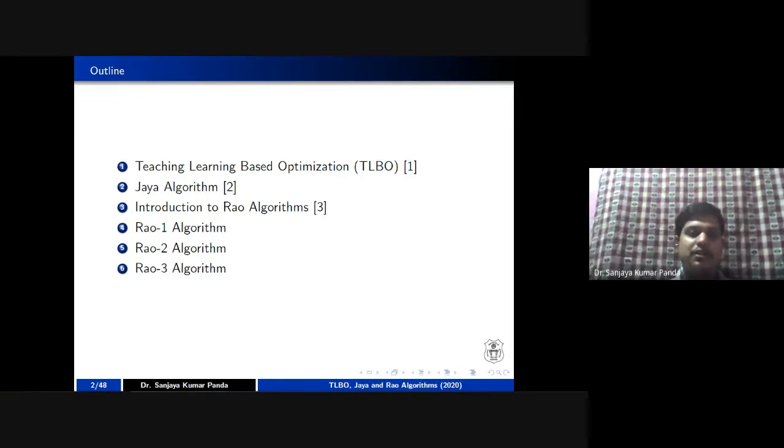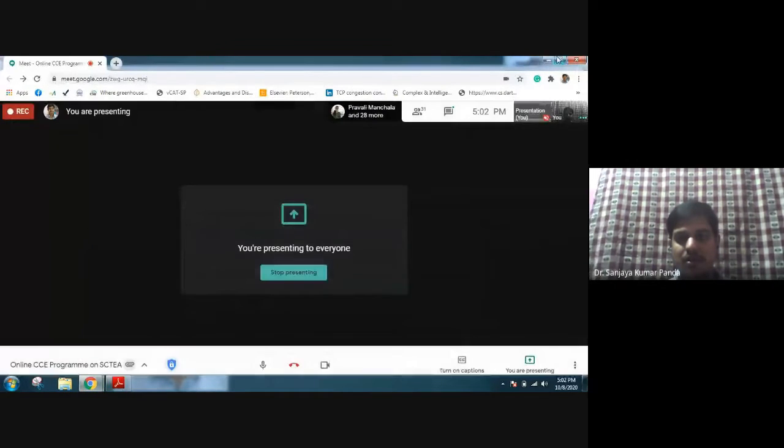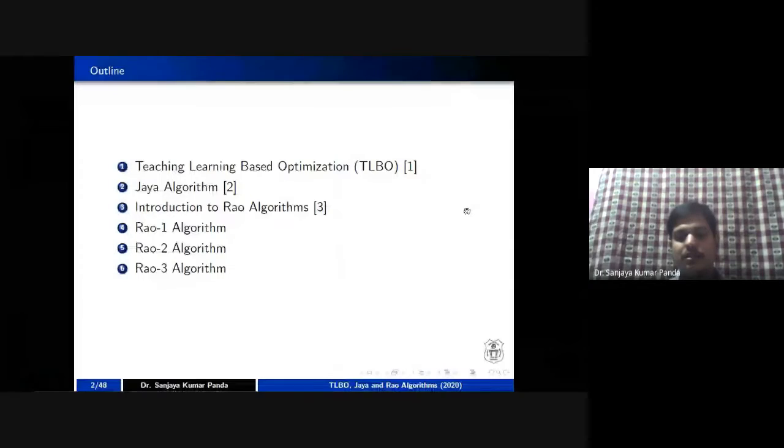So in two steps, we are going to make this optimization. In the first step, we go for our teaching process where a teacher teaches and students listen. In the second phase, a student interacts with another student and discusses whatever topics were covered that day, right? Based upon that, Professor Rao proposed TLBO, I think in the year 2011.